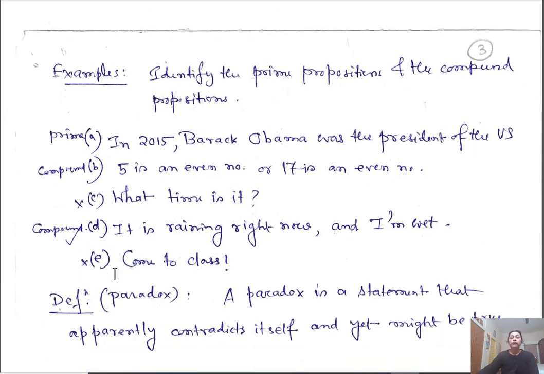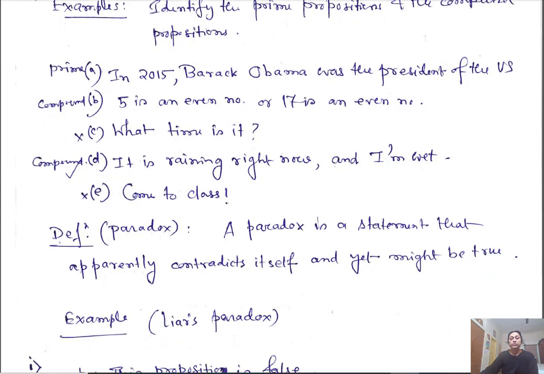Okay. So there is another type of thing we call paradox. A paradox is a statement that apparently contradicts itself and yet might be true. Okay, propositions, we have said a proposition is a declarative statement that can take either true value or false value. A paradox is a statement that apparently contradicts itself and yet may be true. For example, Liar's paradox,